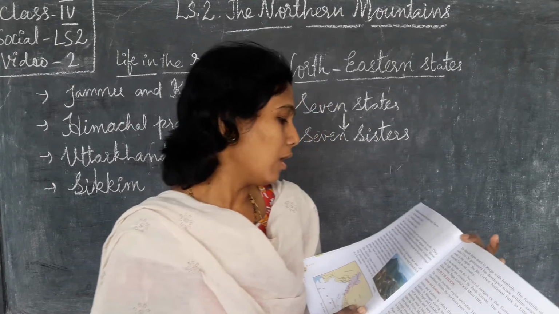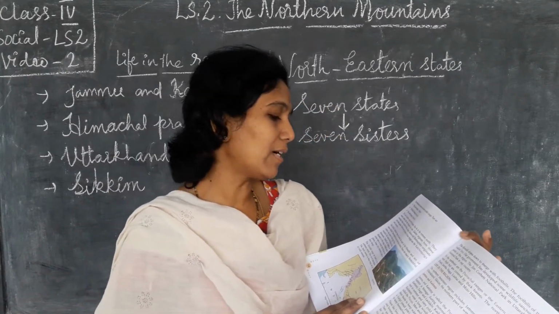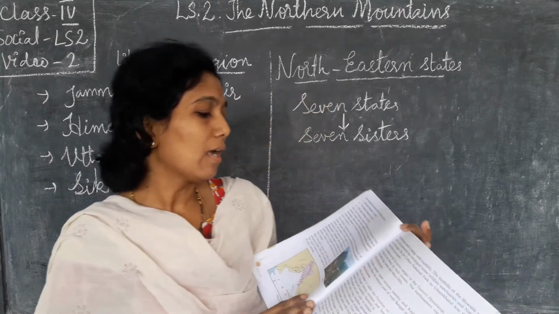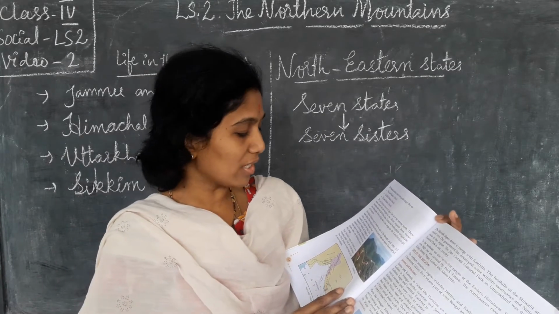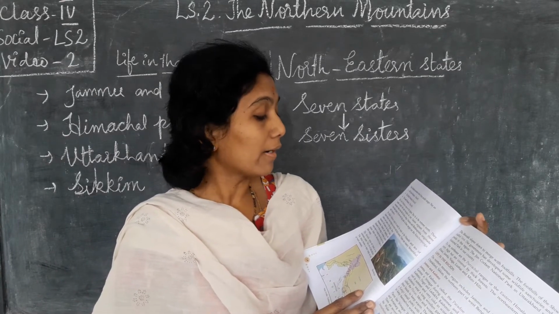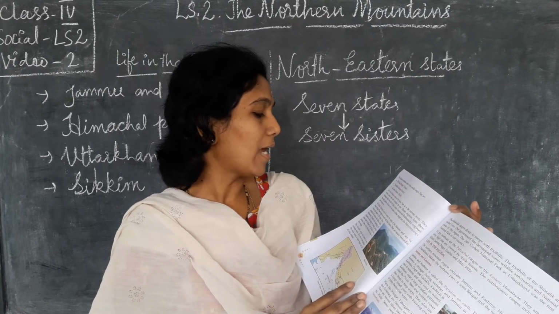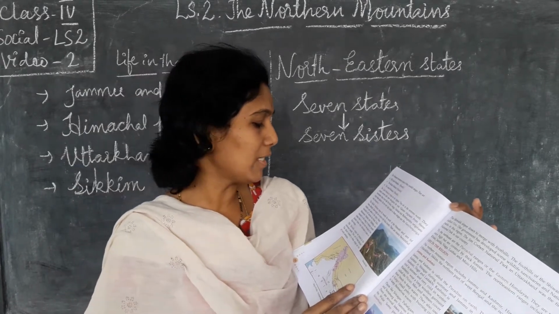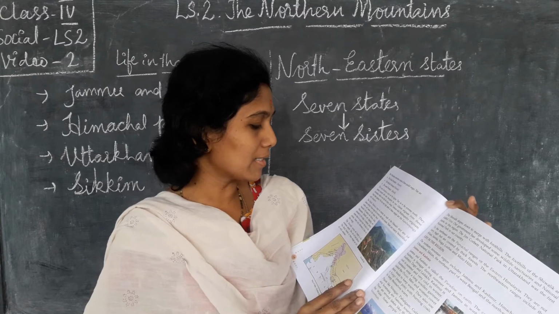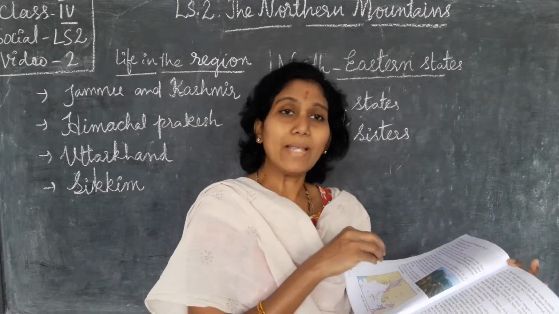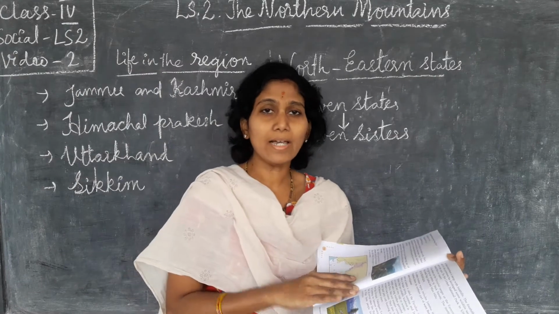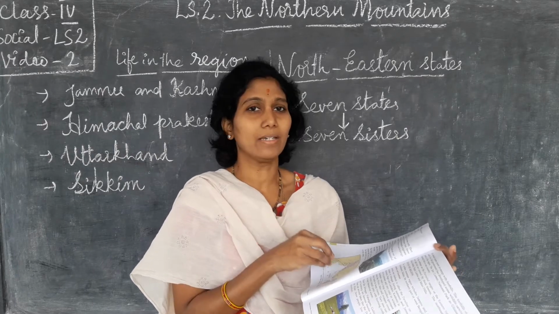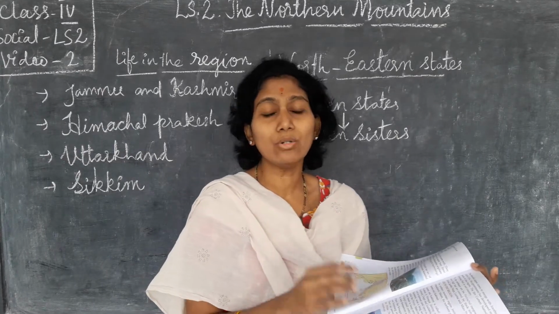These ranges are covered with thick forest. There are many beautiful valleys and passes in this region. Many beautiful hill stations like Shimla, Kullu, Mussoorie, Nainital and Darjeeling are situated in this range. In summer, people come here to escape from the heat of the plains. Some crop cultivation is done in this range. Even some beautiful places to visit are here, so most people visit in the summer season to escape from the heat.